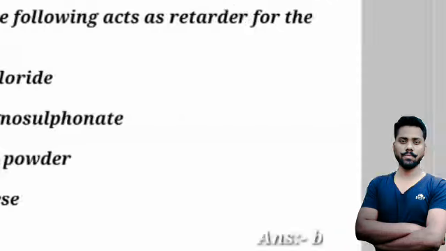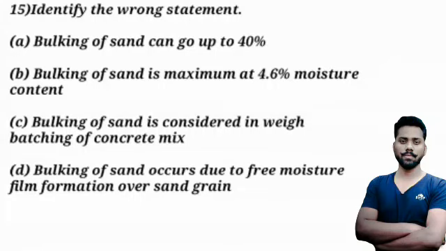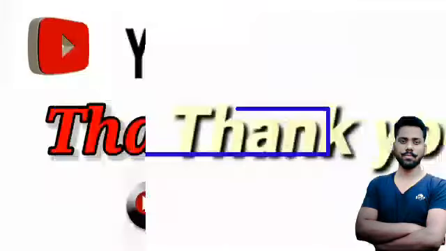Move on to the 15th question. Identify the wrong statement. A, bulking of sand can go up to 40%. C, bulking of sand is minimum at 4.6% moisture content. B, bulking of sand is considered in volume batching of the concrete mix. And D, bulking of the sand occurs due to free moisture film formation over a sand grain. Answer C is correct.